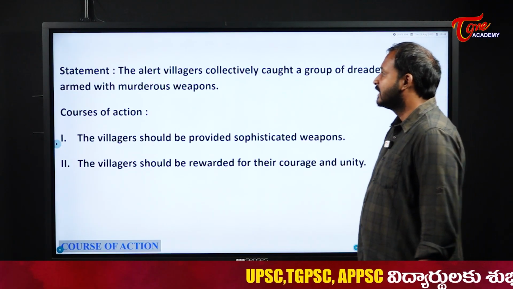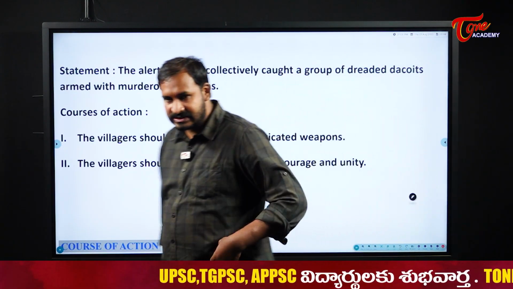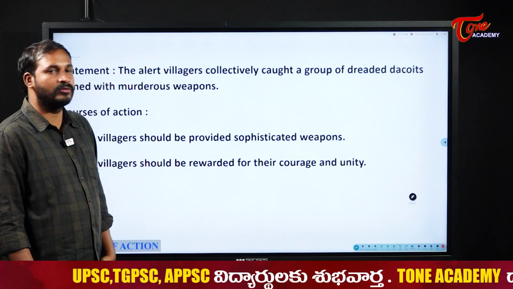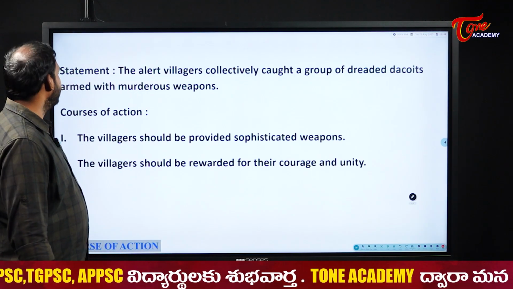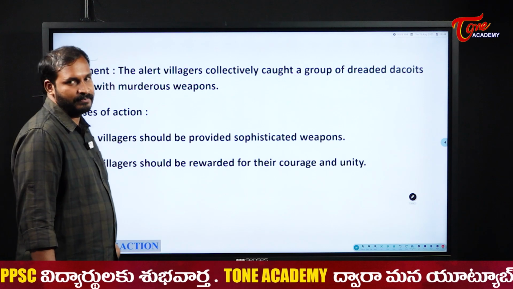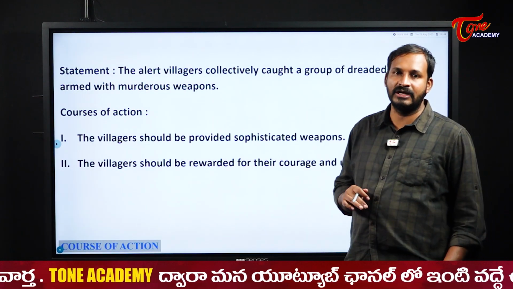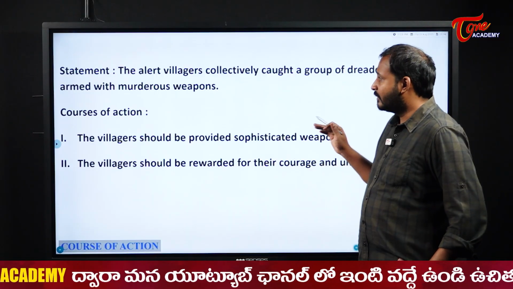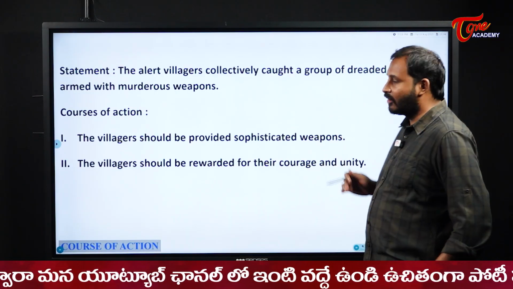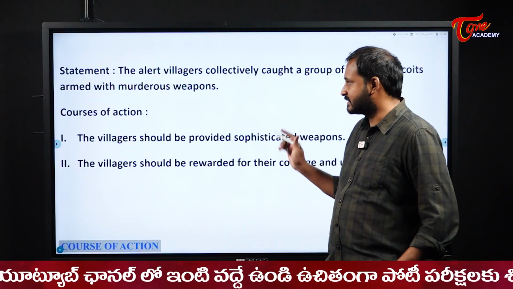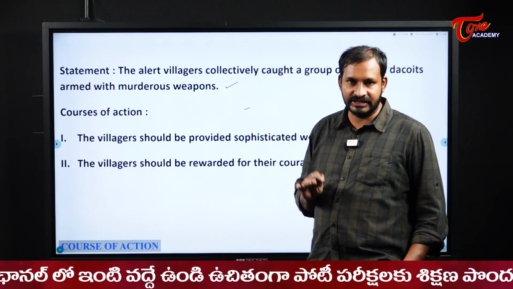Next, the alert villagers collectively caught a group of dreaded dacoits armed with murderous weapons. Okay, the alert villagers have captured some dacoits with murderous weapons. That is the situation they have given.